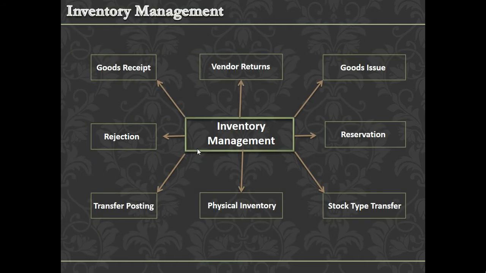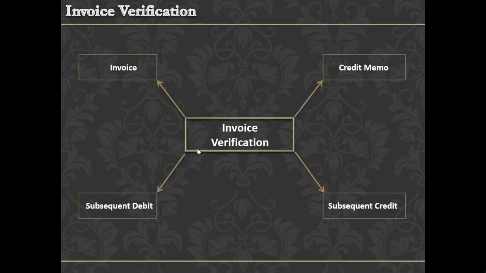These are the inventory management transactions. Under inventory management, we have the goods receipt process, the goods issue process, transfer posting from one plant to another plant or one location to another location, stock type transfer, reservation, rejection, physical inventory, and vendor returns. Moving to invoice verification, we have credit memo, subsequent credit, subsequent debit, and invoice processes.